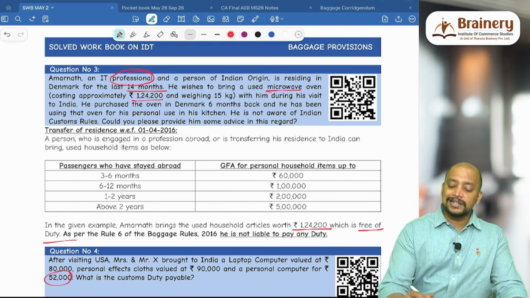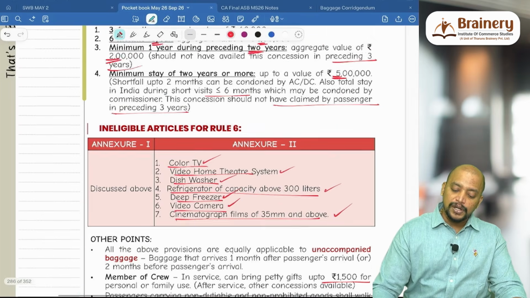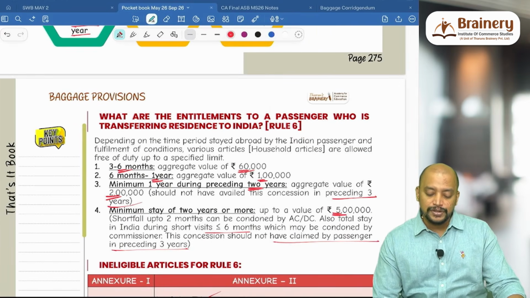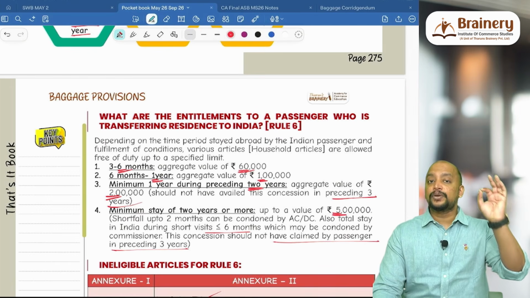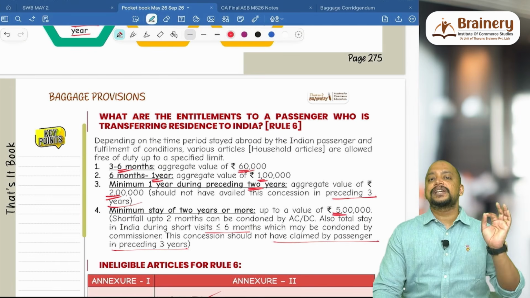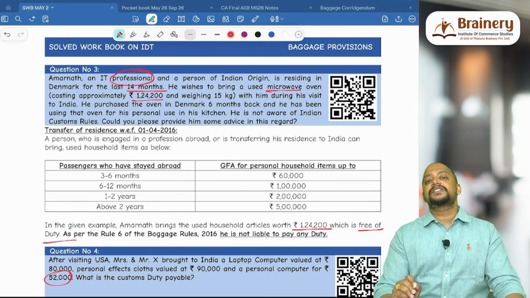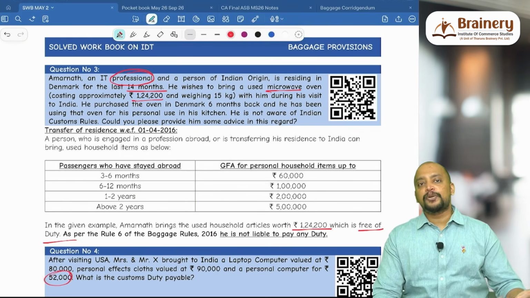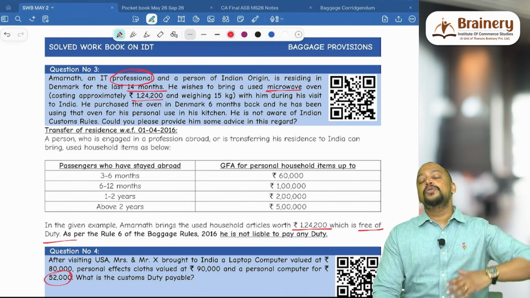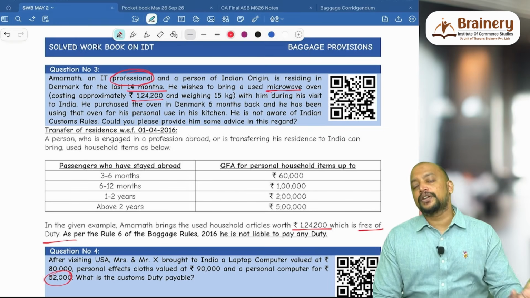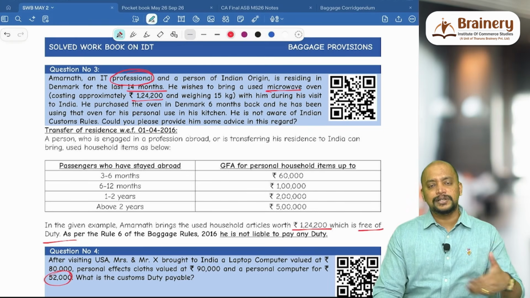So rule 6 is not only for the people who transfer their residence, but also for professionals returning to India, but the only condition is that they should have stayed abroad for that particular time. Here, as they use the word professional, that's why we are applying. So even software professionals or any other professionals who go there and stay for some time, when they are returning, they are eligible for this rule 6, household goods they can bring.